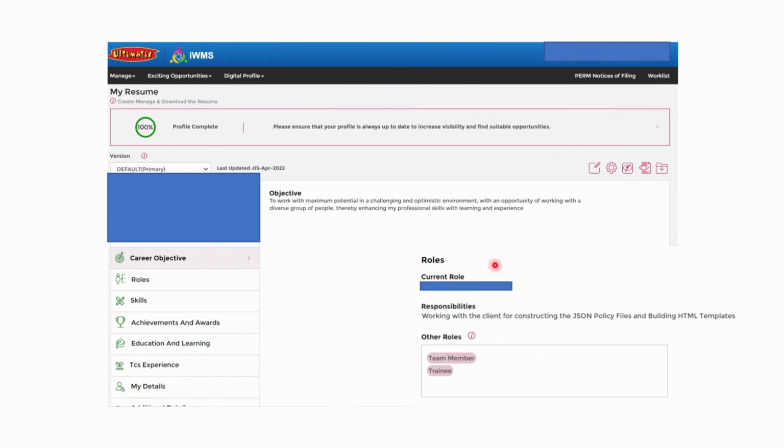And now you must have no role associated written over here. What you can do is you can click here and you can type in your role. Okay, after that you can add team member or trainee, or you can add a developer or anything like that. Okay, so the third point is skills.